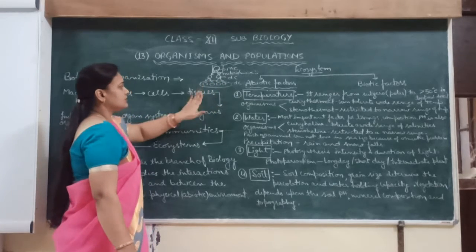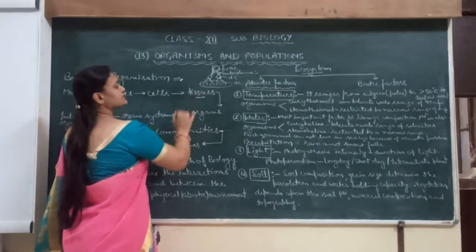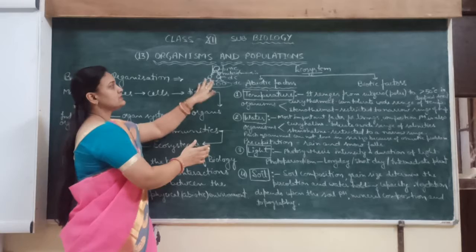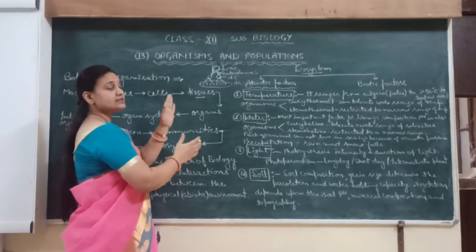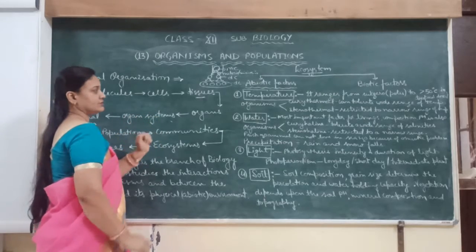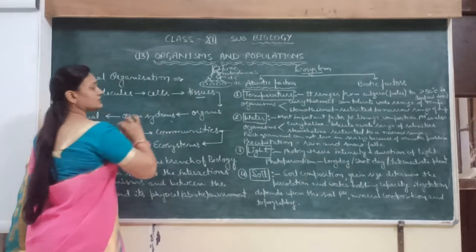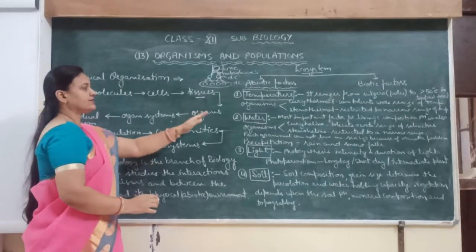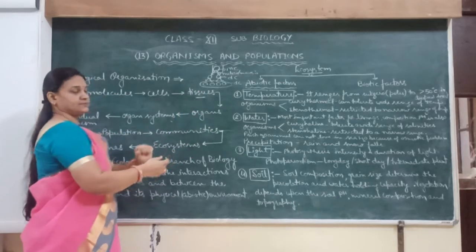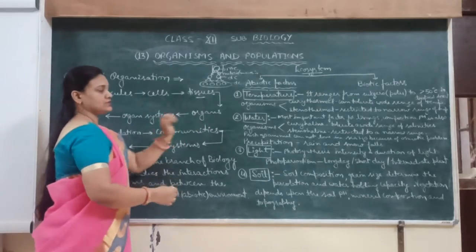So they make the tissue. Okay, so what is tissue? Tissue is a group of cells and all the cells are originated from a single mother cell. Their origin is similar and their function is also similar. Okay, then the next level is organs. Organs like stomach, kidney, liver, all are made up of tissues. So many tissues are combined to form the organs.